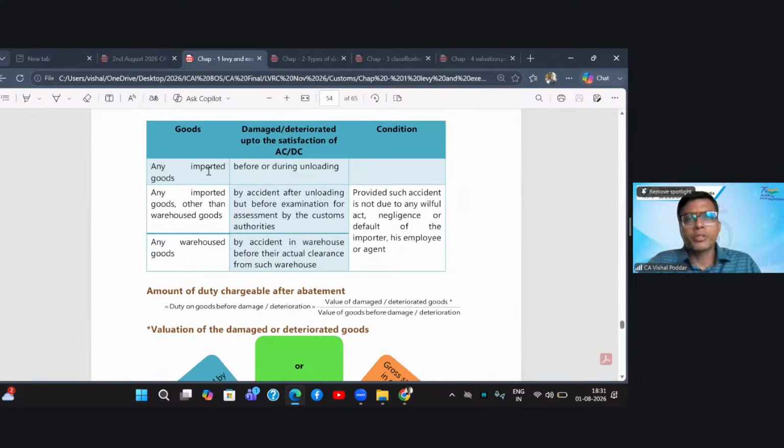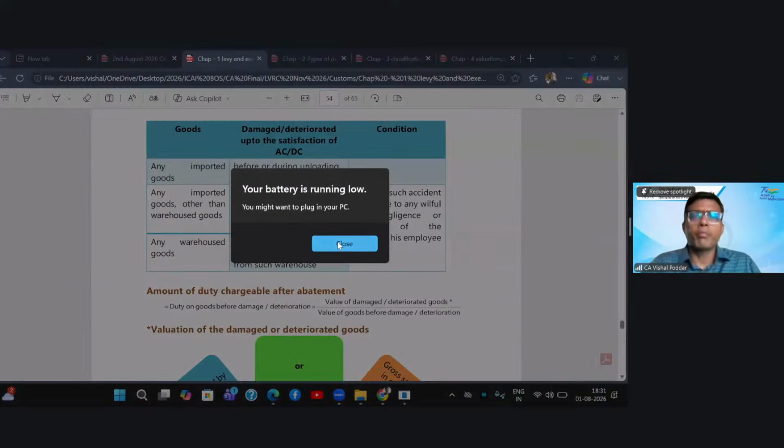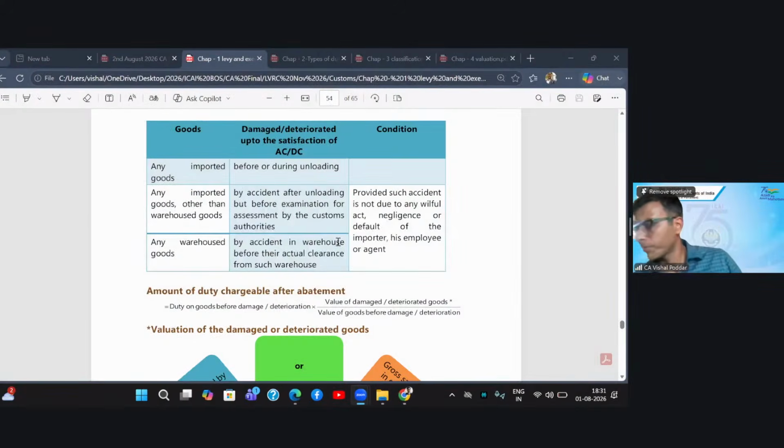Any imported goods before or during the unloading; any imported goods other than warehouse goods, by accident after unloading but before its examination. And third situation, which is for warehouse goods, by accident in the warehouse but before their actual clearance from the warehouse. So this section extends up to the clearance from the warehouse also.